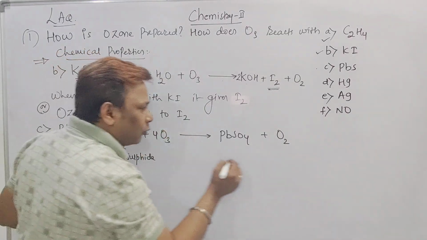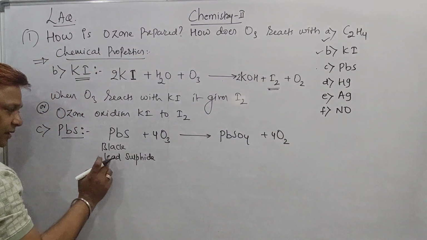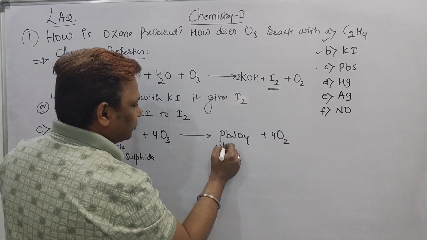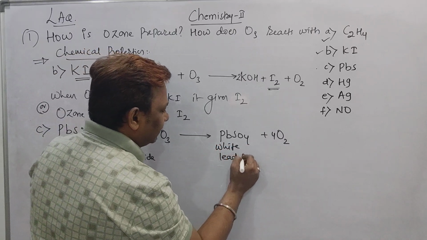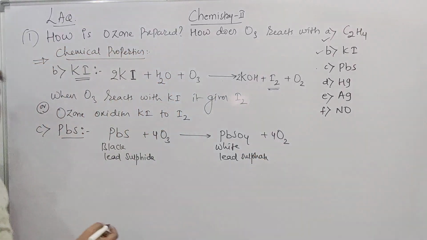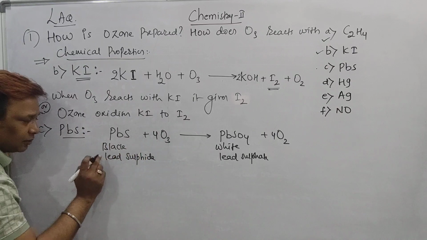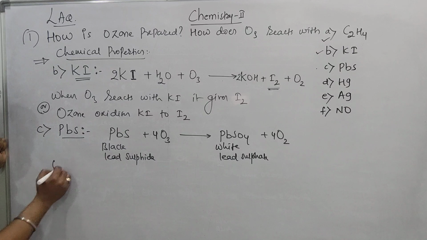It should be 4 moles and it should be 4 moles according to the balance. So ozone converts black lead sulfide into what you call white lead sulfate. And how to write the statement? We can say ozone oxidizes black lead sulfide to white lead sulfate. See, this is the one statement.